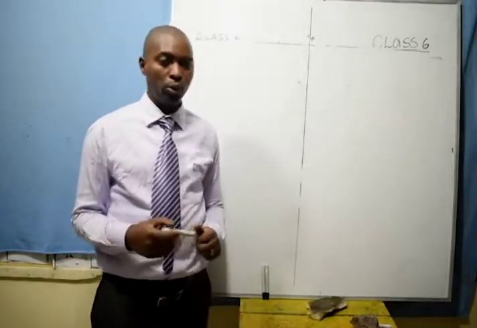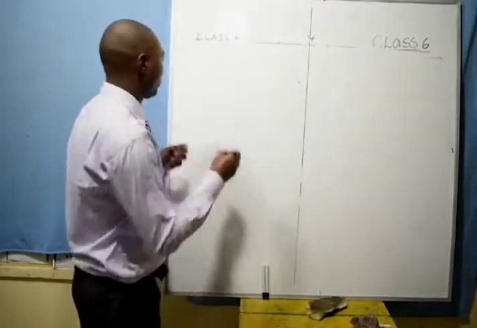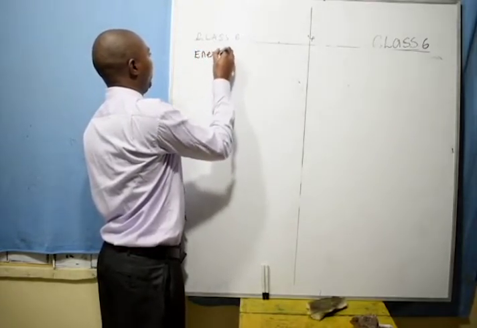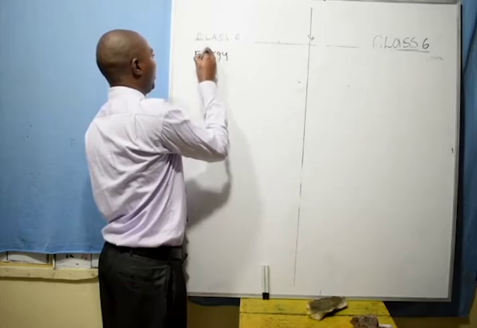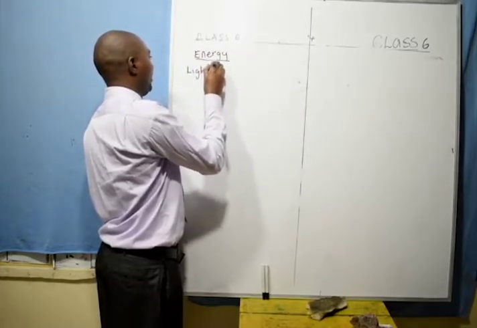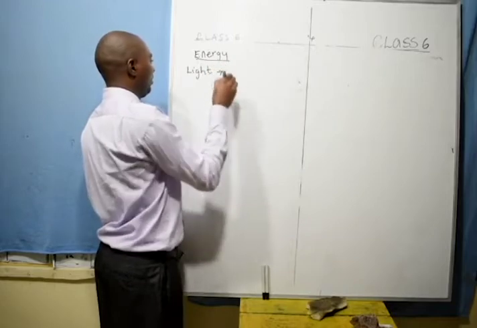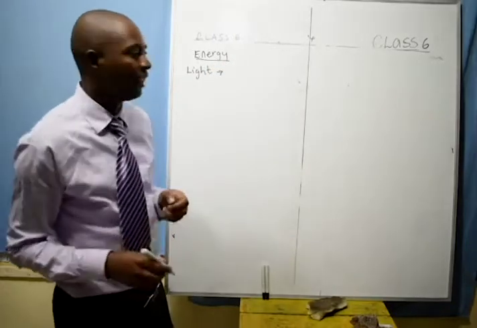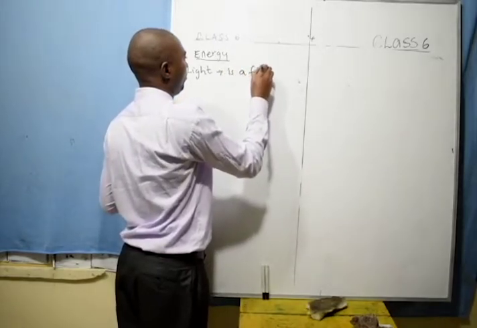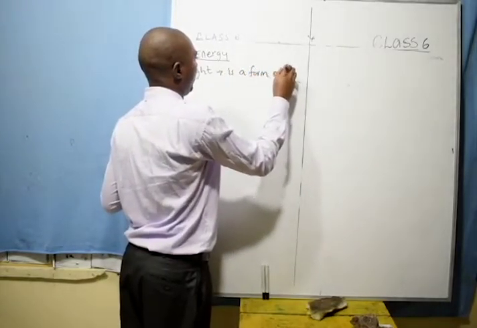I'm going to take you through a topic by the name energy. I will start by defining the first form of energy as light. Light is a very strong form of energy. Light is a form of energy.